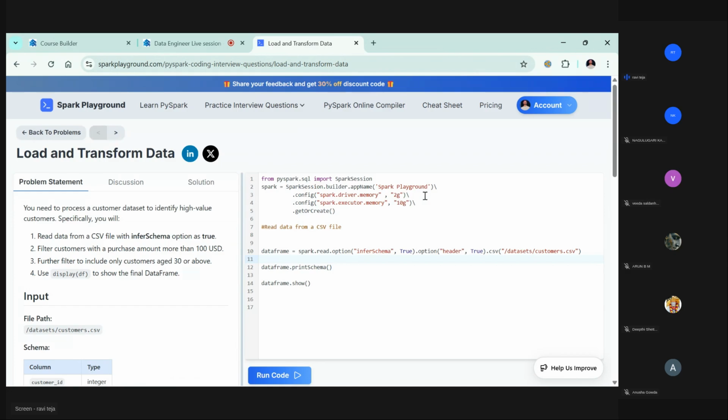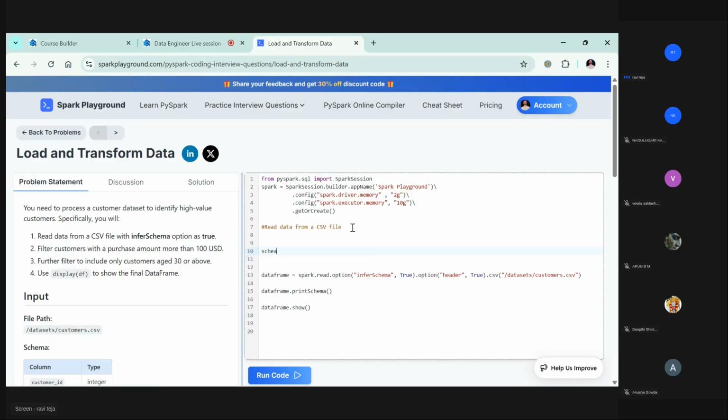So if you have a schema from the source, let's try to use it. But if you feel that the schema provided by the source is not valid or not reliable, then let's create our own schema. Yesterday you have seen how to create a schema. So schema is equal to StructType, StructField.